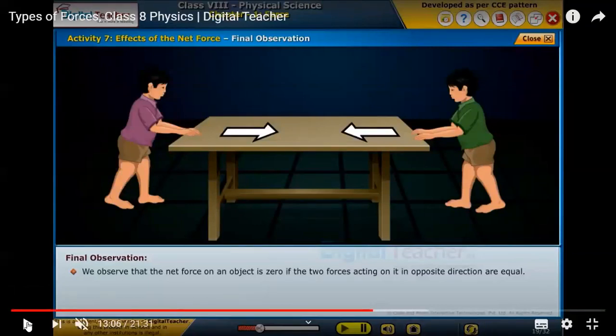We observe that the net force on an object is zero if the two forces acting on it in opposite directions are equal. That means if your force and your friend's force are equal, then the net force on the object will be zero. It will get cancelled.